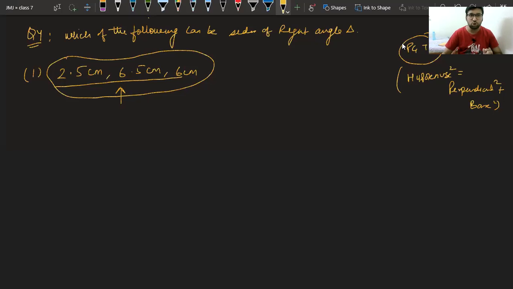So let us find the square of these three sides. First, we will find 2.5 square. We all know square means you have to multiply it 2 times. 2.5 into 2.5. Now, if you remove the decimal, you will get 25 upon 10, 25 upon 10.